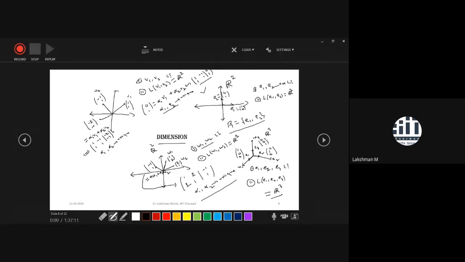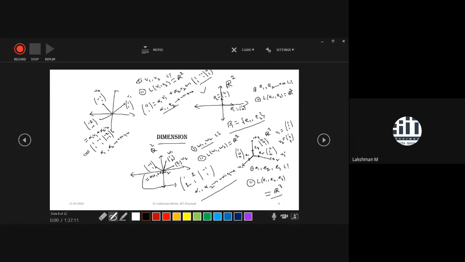And remember that you can take any three non-coplanar vectors. Take any three. V1 takes like 1, 1, 1. V2 take another set of three vector in R3, 1, 2, 3. And V3 take which must not be a linear combination of these two.